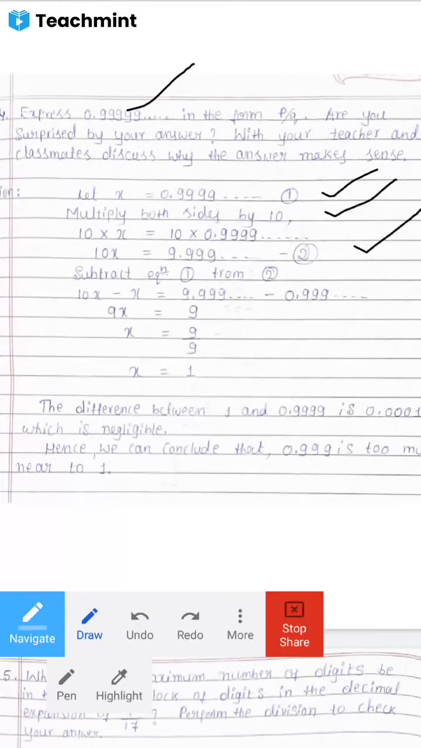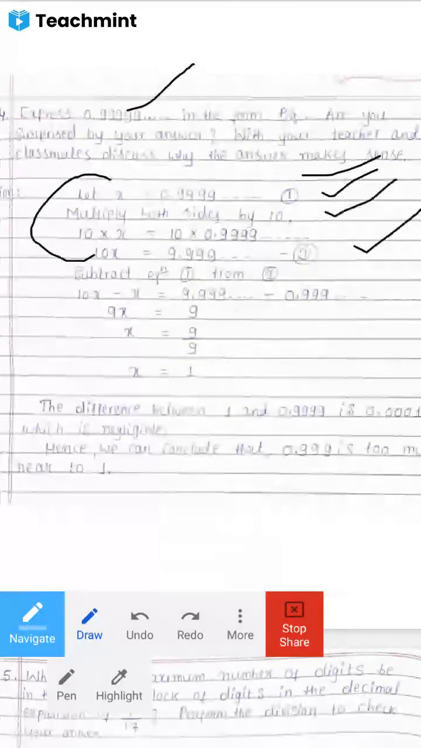Got the idea of this topic, no? x is equal to 0.999 and so on. Call that equation 1. Then after multiplying 10 on both sides, we got the equation 10x is equal to 9.9999. Call this equation 2. Now we have to subtract equation 1 from equation 2. So 10x minus x on the LHS side, and on the RHS side, 9.999 and so on minus 0.9999.